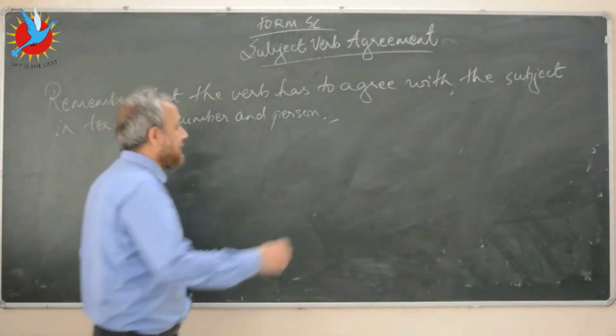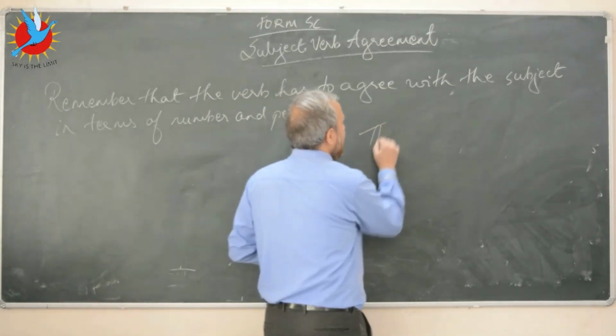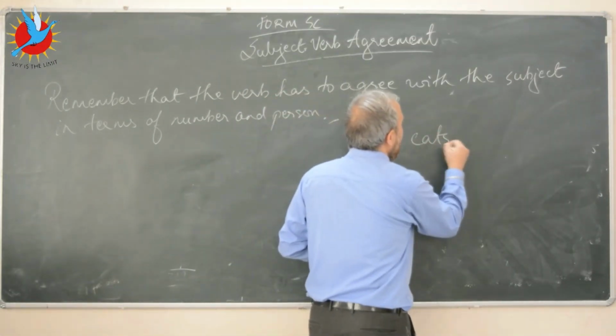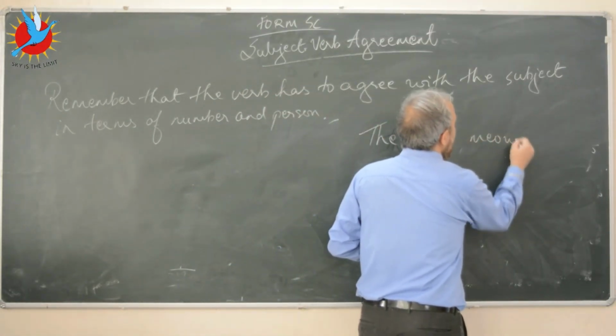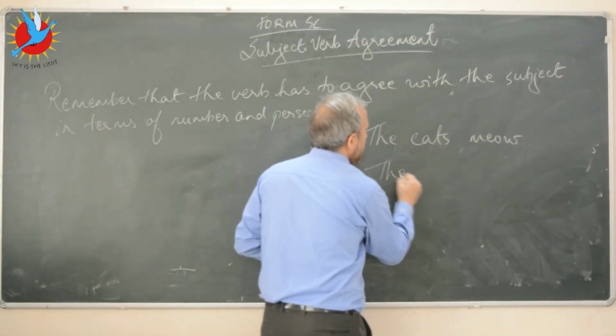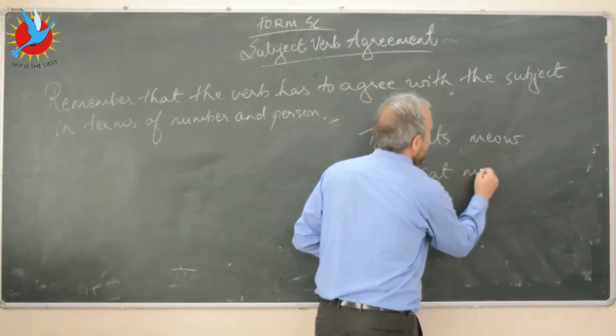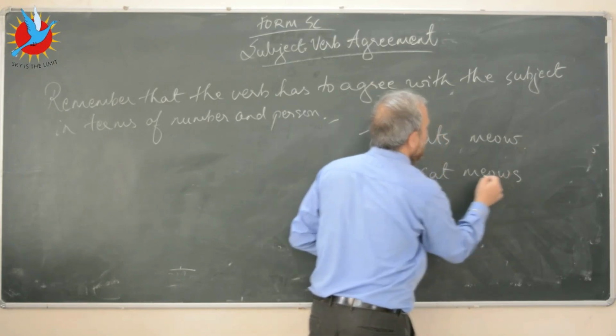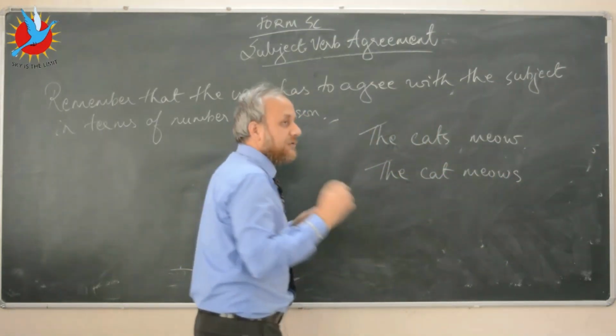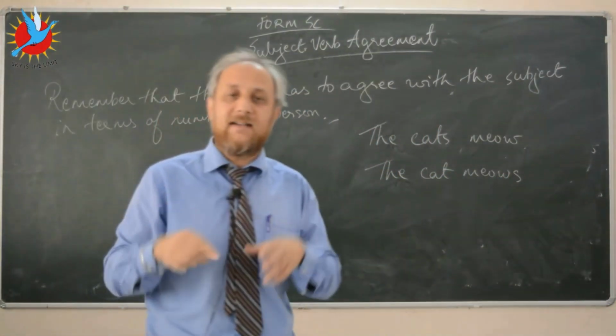Okay, so it's like this. Simple example: the cats meow. The cat meows. Now if you look at these two sentences, the first thing you have to do is identify the subject.